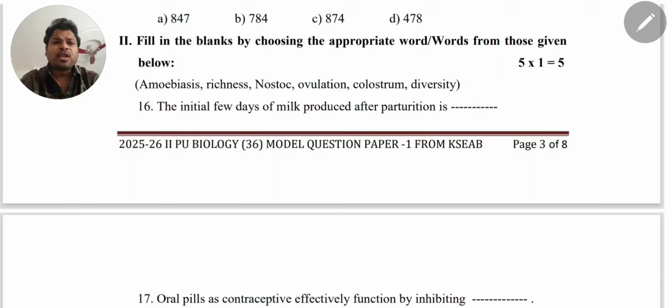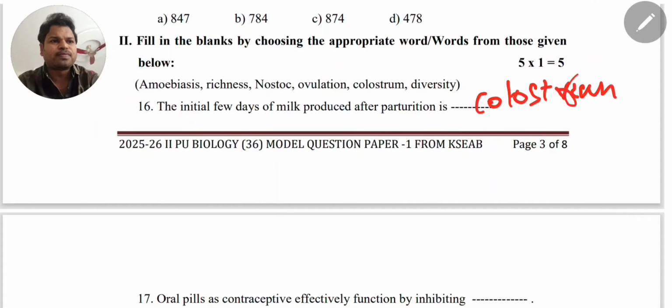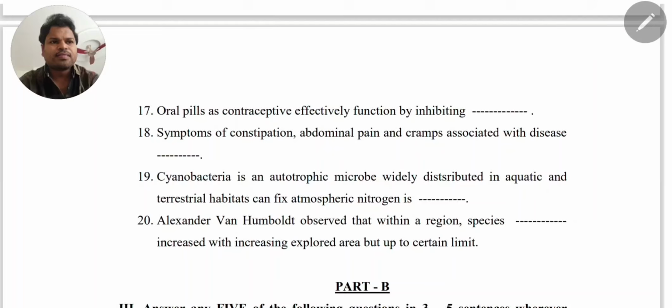Next, the second set, fill in the blanks: amoebiasis, richness, nostoc, ovulation, colostrum, diversity. These are given. See one by one. The initial few days of milk produced after parturition, that is nothing but colostrum. The answer is colostrum, correct. Yes, colostrum. Next question.